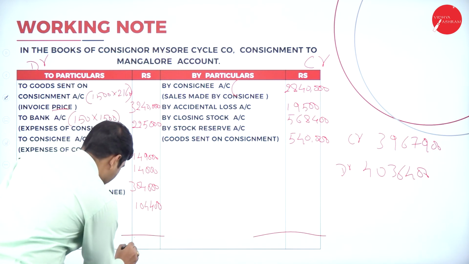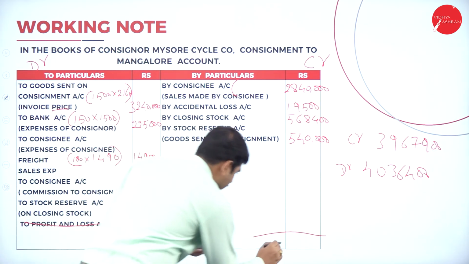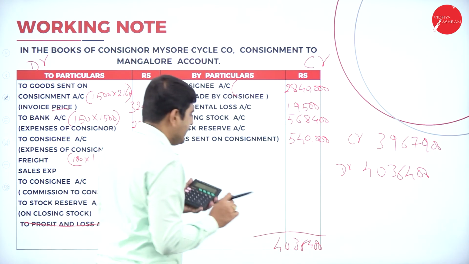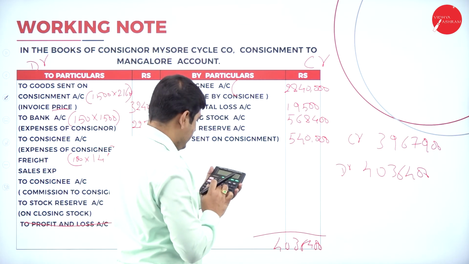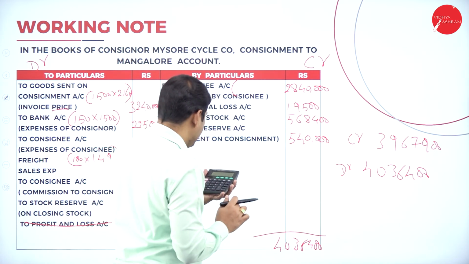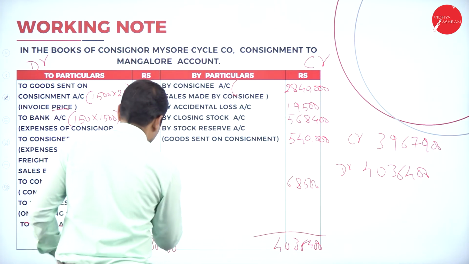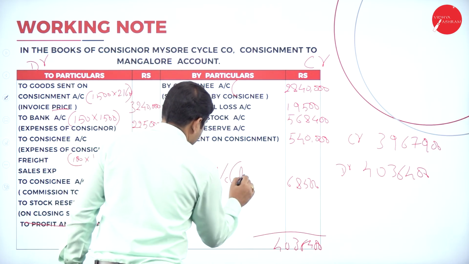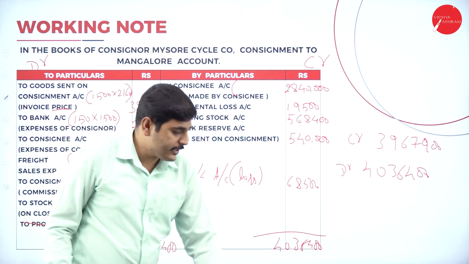So it is 40,36,400. Here also 40,36,400. So now what is the difference? 40,36,400 minus 39,67,900. So the difference is 68,500, by profit and loss account. This is loss. So we have loss here. Now let's go to the next.